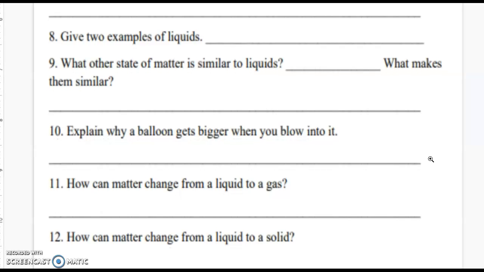Number 11. How can matter change from a liquid into a gas? Number 12. How can matter change from a liquid to a solid?